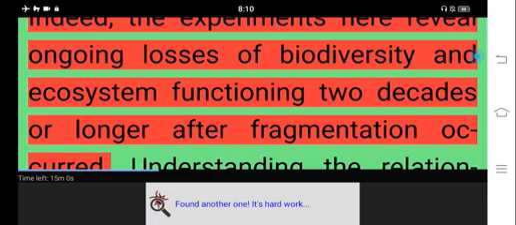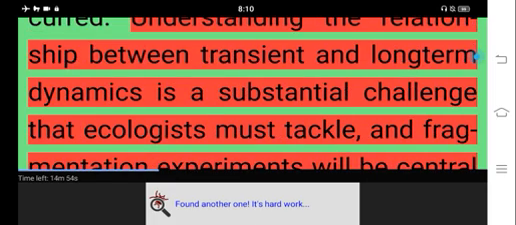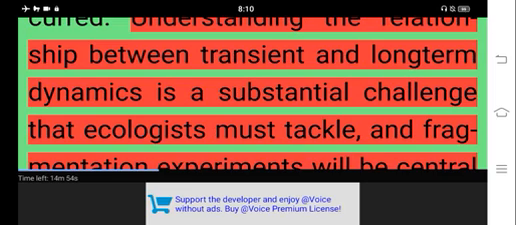Indeed, the experiments here reveal ongoing losses of biodiversity and ecosystem functioning 2 decades or longer after fragmentation occurred. Understanding the relationship between transient and long-term dynamics is a substantial challenge that ecologists must tackle, and fragmentation experiments will be central for relating observation to theory.